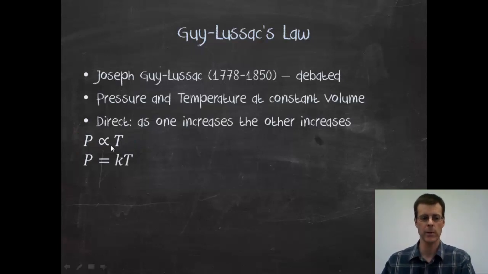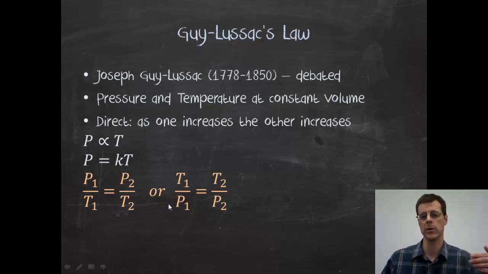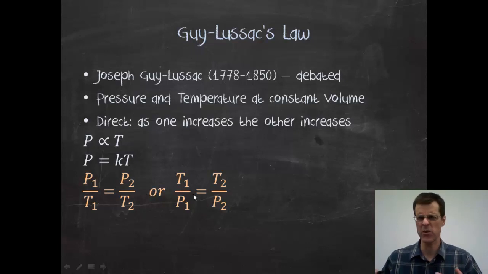We don't need to know the proportional part. We really don't even need to know the linear relationship part. What we need to know is Guy-Lussac's law, or the pressure-temperature law, in one form or the other. And again, same as Charles' law, one is just the reciprocal of the other. Please understand that the forms of the rules matter, whether I've got a fraction or whether I've got V1, P1, V2, P2, like in Boyle's law. If I were to come up with some other kind of ratio, I might end up doing something incorrect. And it really comes down to whether it's a direct relationship or an inverse relationship.